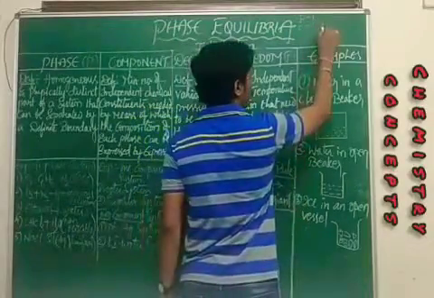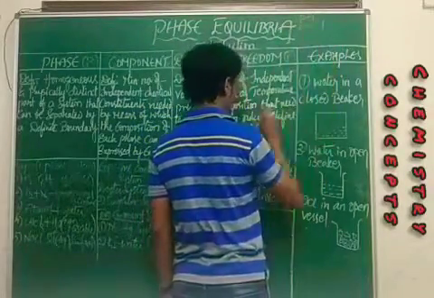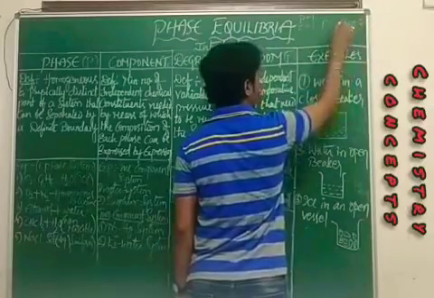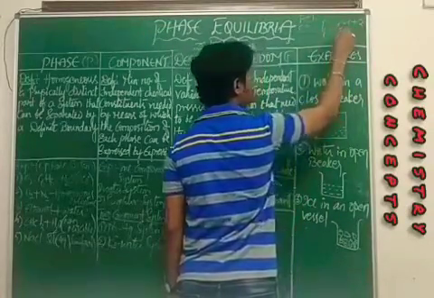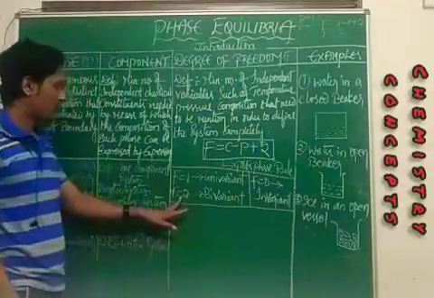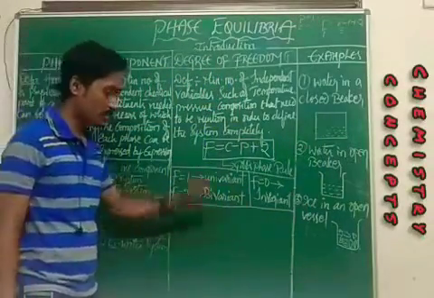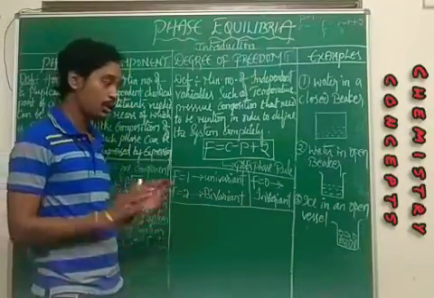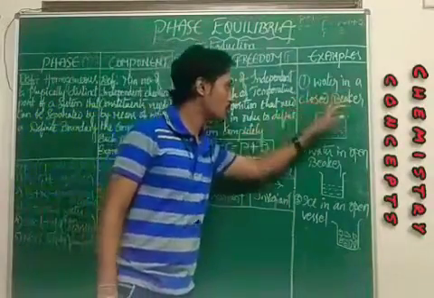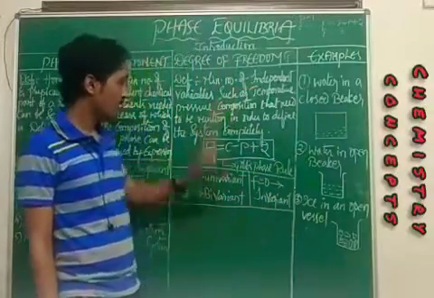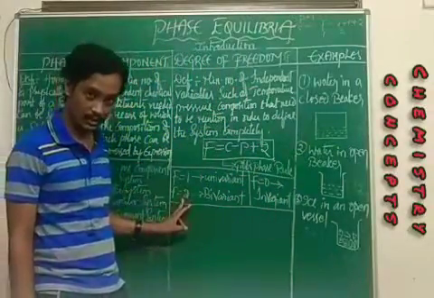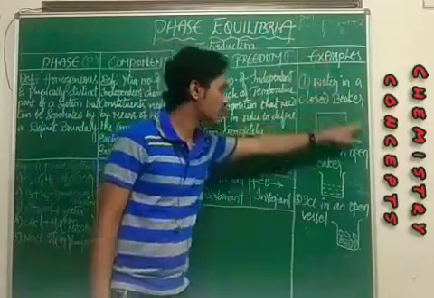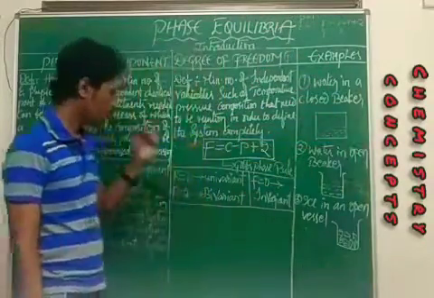That is F is equal to 1 minus 1 plus 2. So you will get F is equal to 2, which we call a bivariant system. So water in a closed beaker is always bivariant, with P is equal to 1 and C is equal to 1.